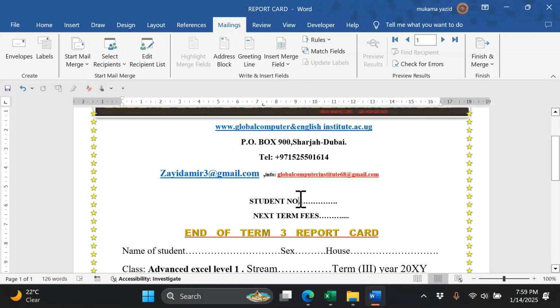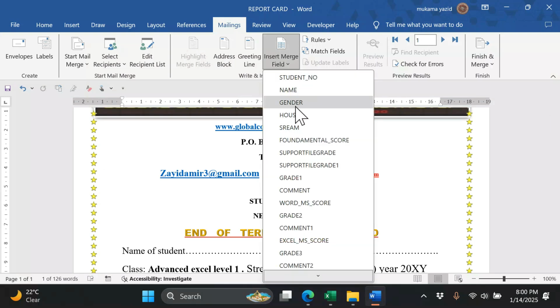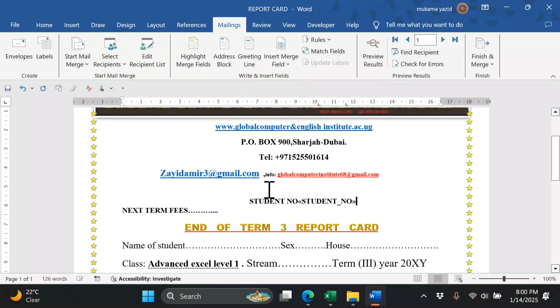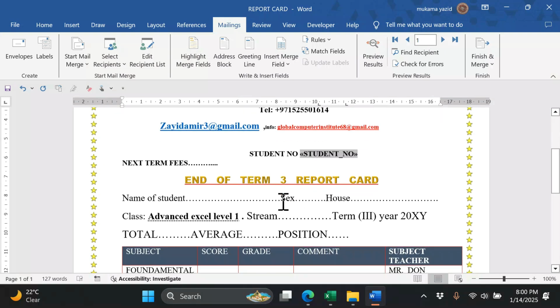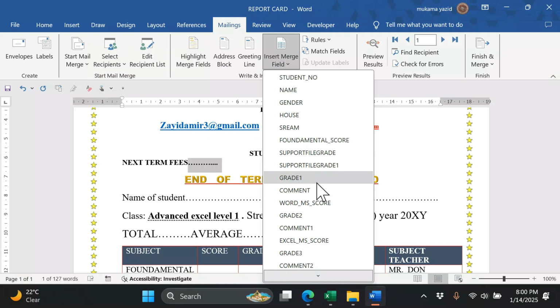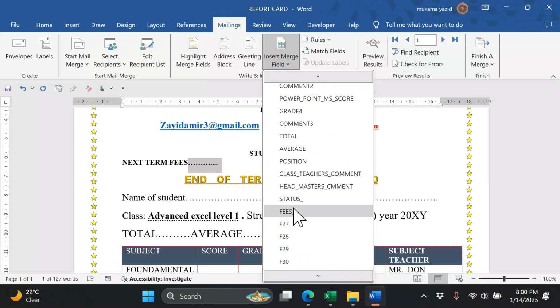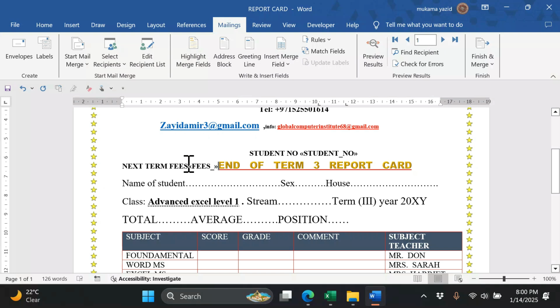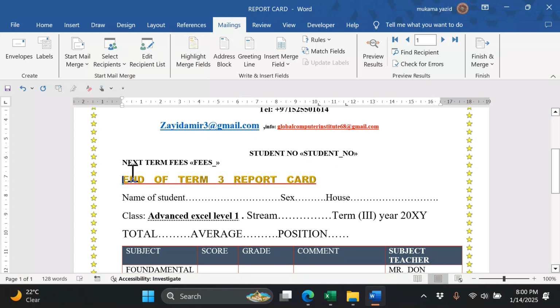Like here, student number. We have a student number. We hide that in the space where we're supposed to put student number. We look for student number and we put that. This symbol symbolizes that it has merged. Even here, you go to school fees, that is fees. We catch it to the fees somewhere. You come here, you select to choose your fees. Then you put a space. I think this one needs an enter. Yes, like that.